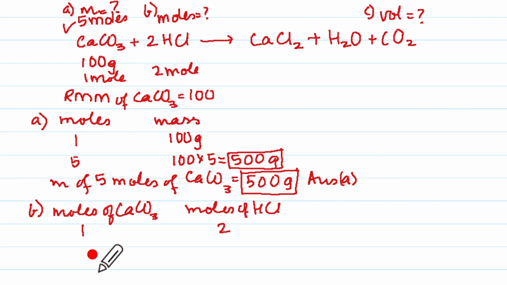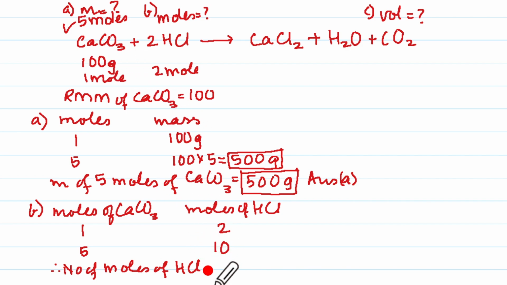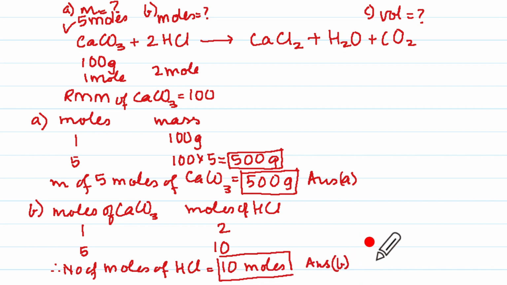So if there are 5 moles, then as you can see, this is very simple. So you will say number of moles of HCl reacting with 5 moles of CaCO3, that will be 10 moles. That is our answer B.